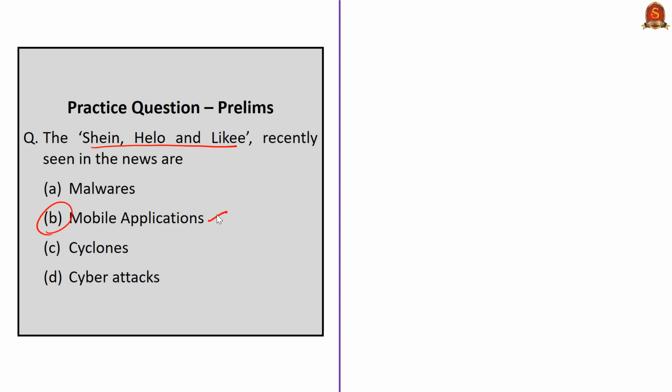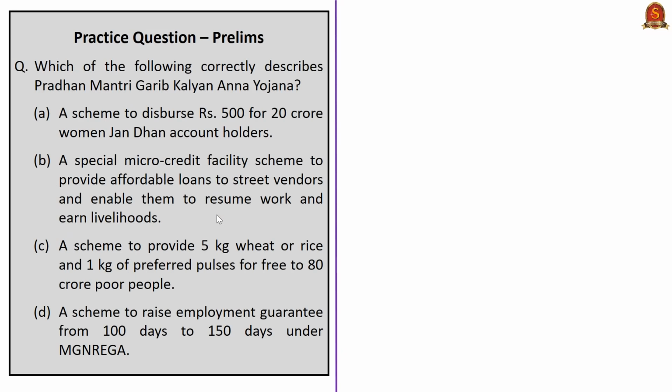Shein is an online shopping application. Helo app is a social networking application launched by a company from China called ByteDance. So this Likee is a popular global original video creation and video sharing platform. Correct answer option B. This question is with reference to Pradhan Mantri Garib Kalyan Anna Yojana.